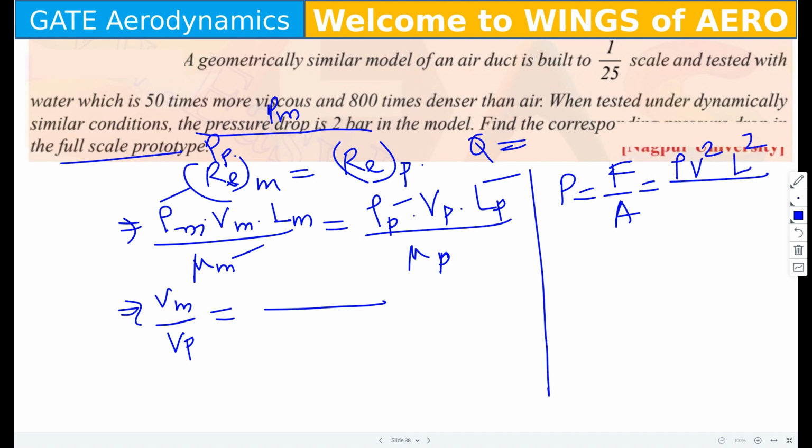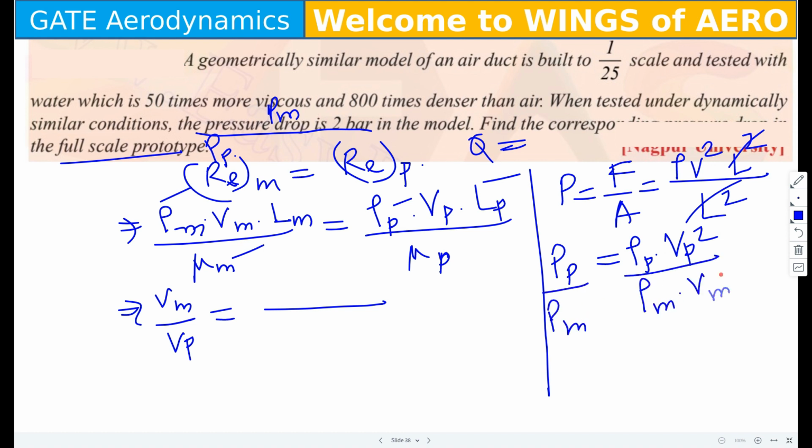Otherwise remember this formula: rho V square L square, into area is L square, will get cancelled. So P equals rho V square. So here you can write Pm by Pp equals rho m into Vm square by rho p into Vp square.